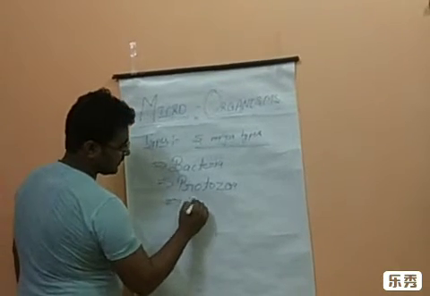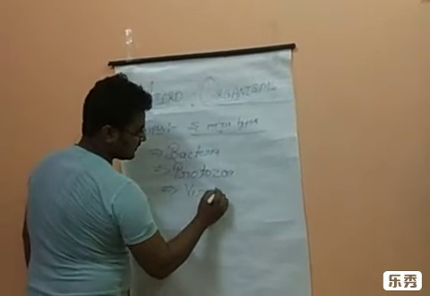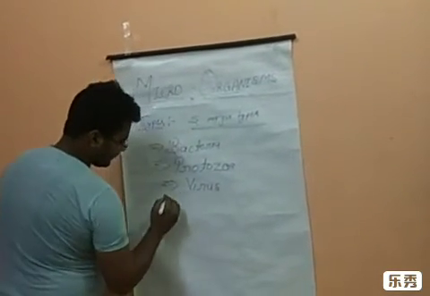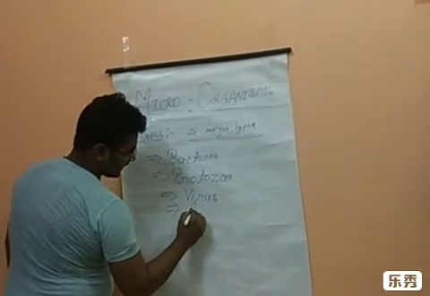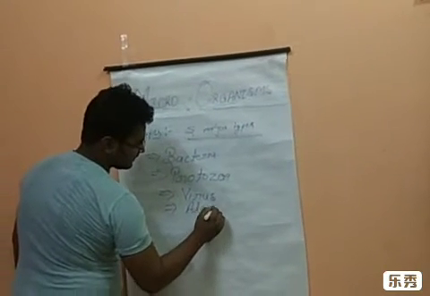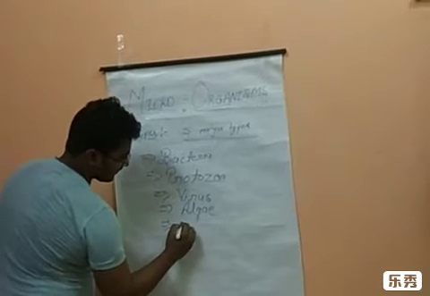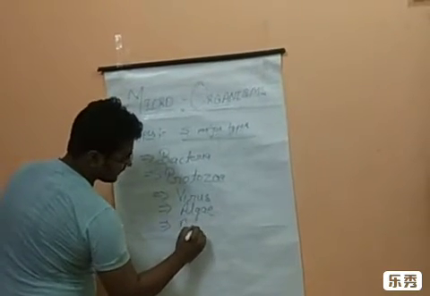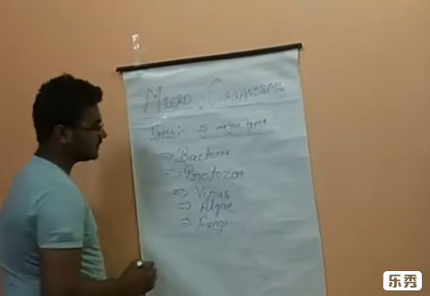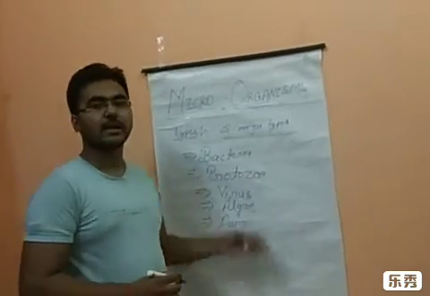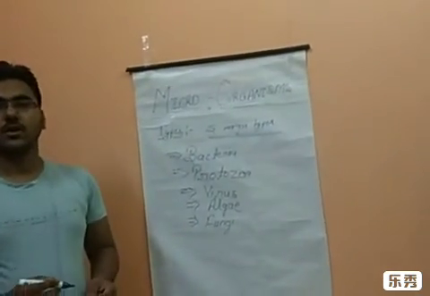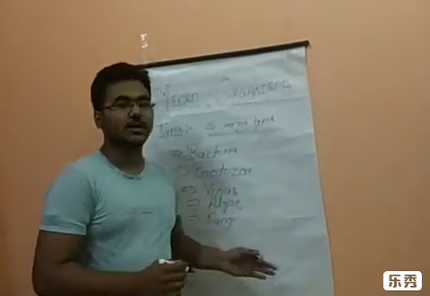Third one is virus. Fourth, algae. Fifth, fungi. So these are the five different categories of the microorganism that we will study today.